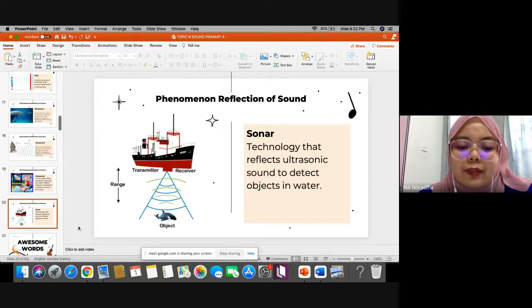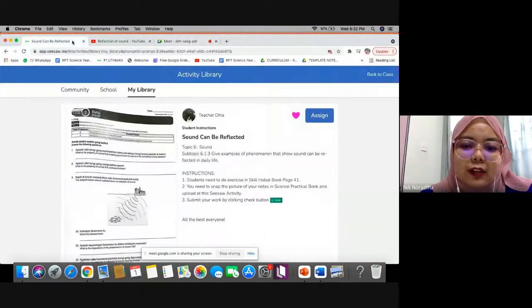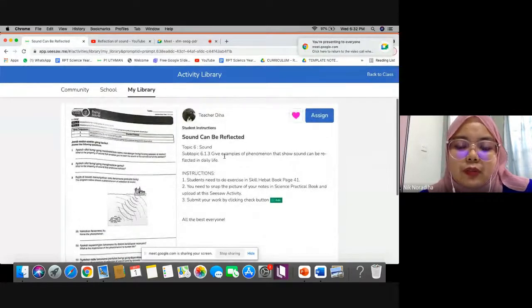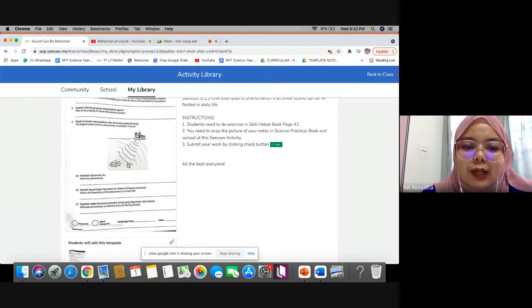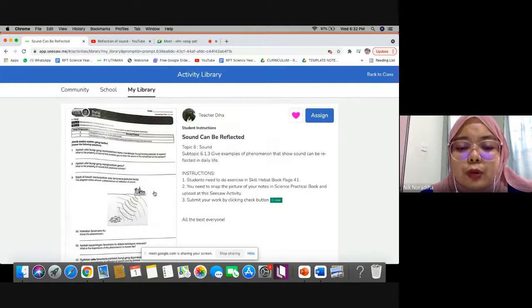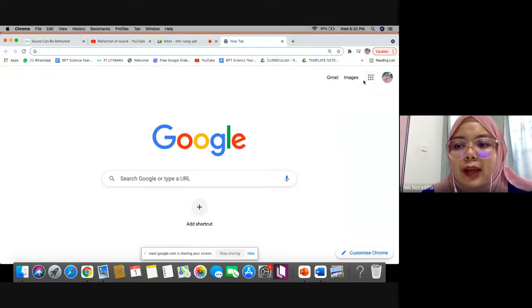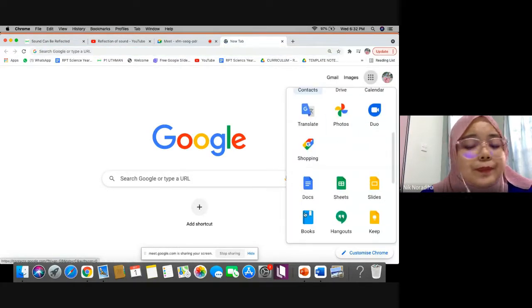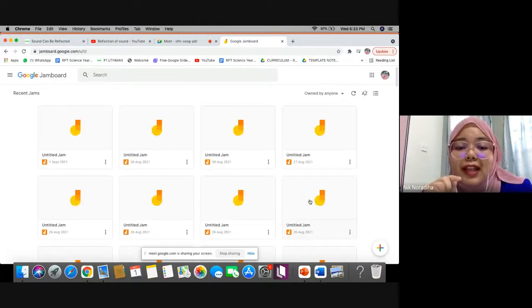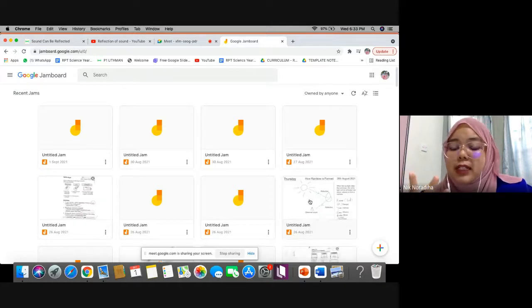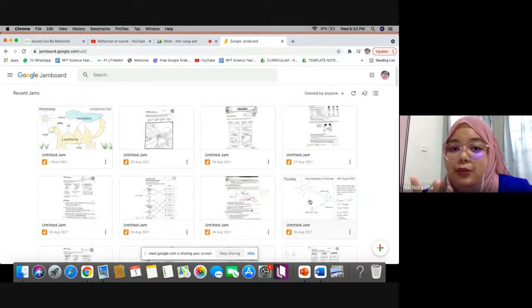If you can see in your Seesaw, teacher already scheduled the activity for you. For those who do not have the book, you can complete the activity on page 41 later in Seesaw. But for those who have the book, please do the activity inside your book. As for now, can you take out your science practical book? You have to do these notes together with teacher because after this, you have to send your notes in Seesaw. If you didn't send to teacher, teacher will assume that you didn't do your notes.